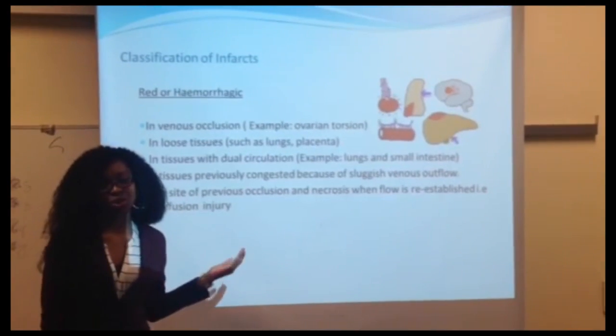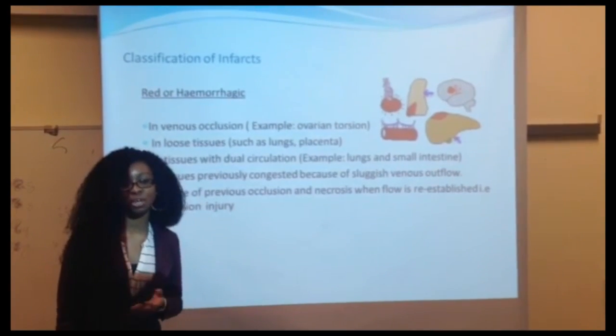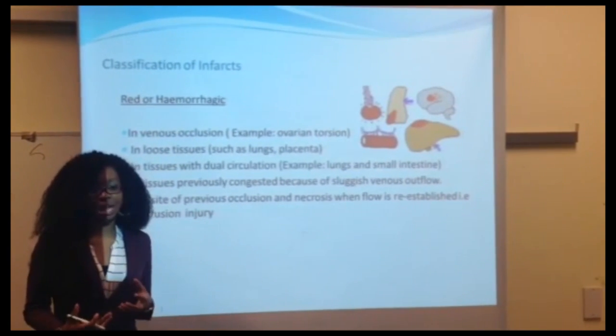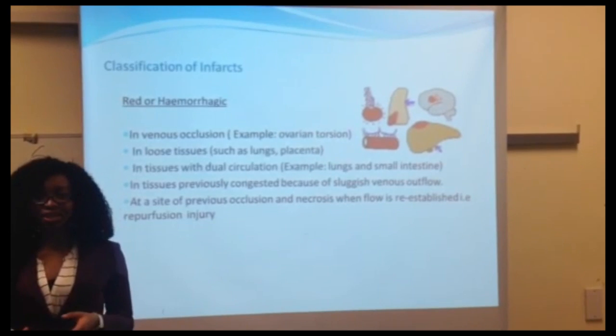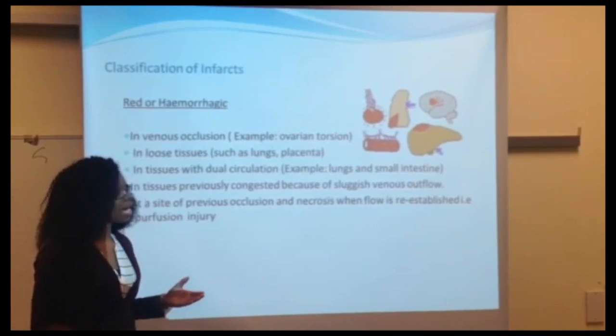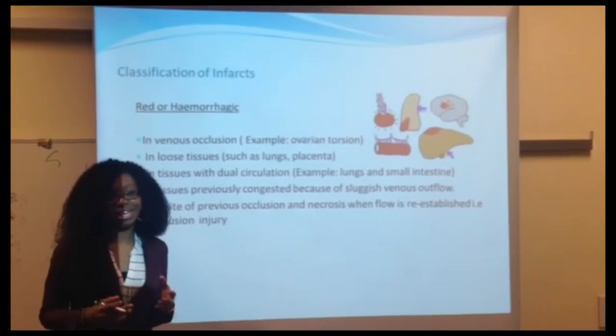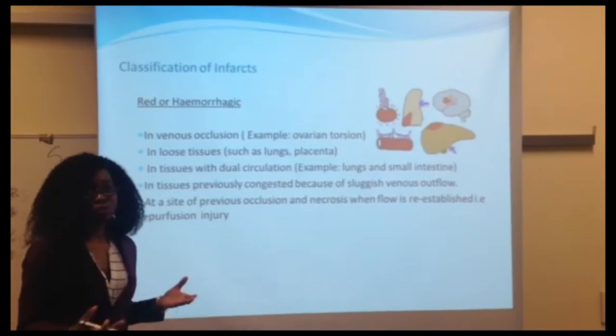Red infarct is caused by venous obstruction in loose tissues with double or collateral circulation, like the brain, lung, and testes. Due to the venous outflow being slow, there's an accumulation and congestion of red blood cells and fibrin strands creating plaque, and the redness of this infarct can be reperfused.